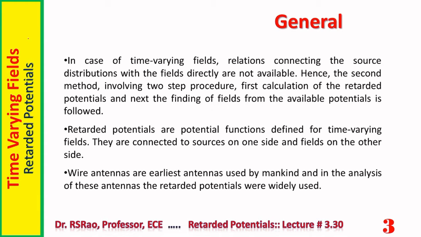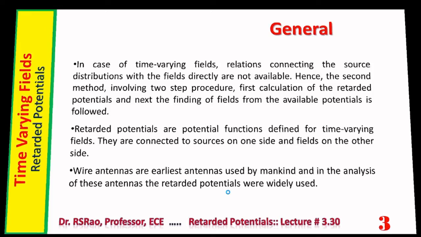Wire antennas are the earliest antennas used by mankind, and in the analysis of these antennas, retarded potentials are widely used. While studying radiation, you find the benefit of retarded potentials in the analysis of wire antennas.